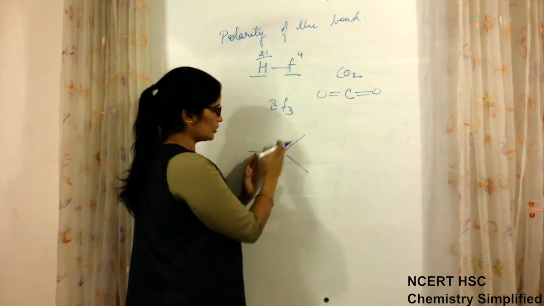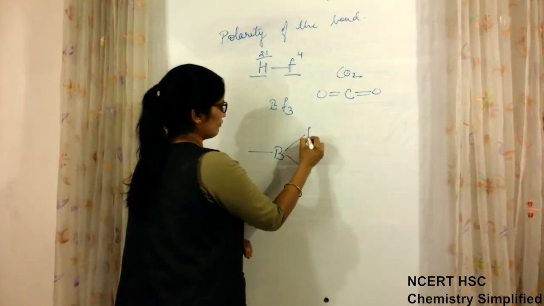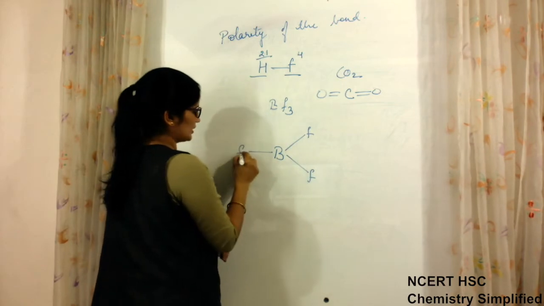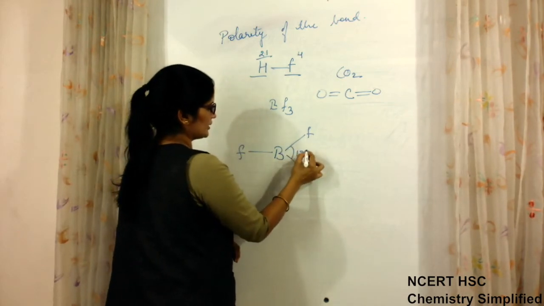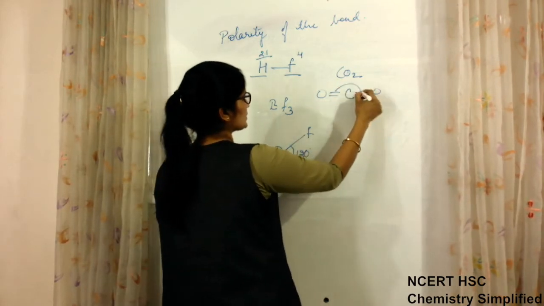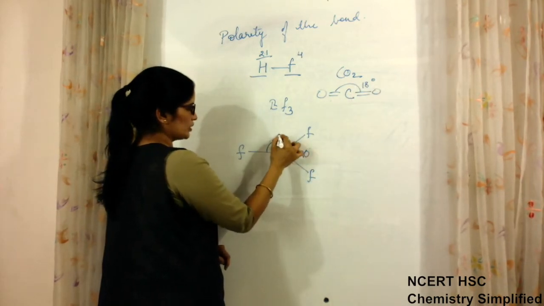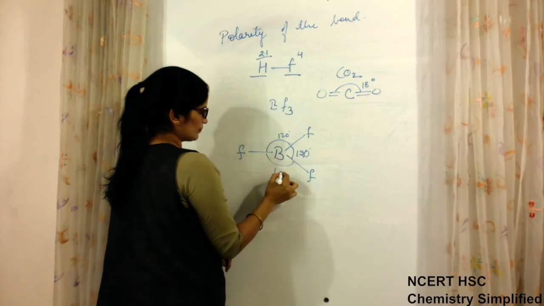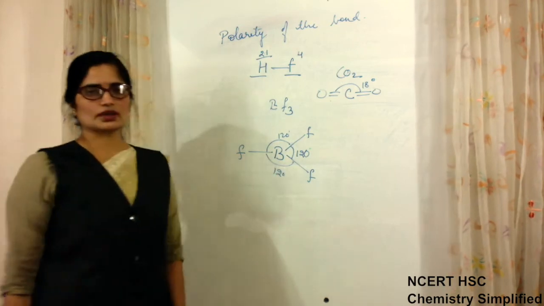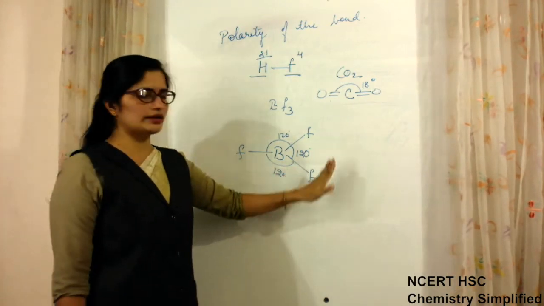So this geometry is called trigonal planar. F, F and F. Angle 120 degree, this also 120 degree, this also 120 degree. This is planar geometry, trigonal.